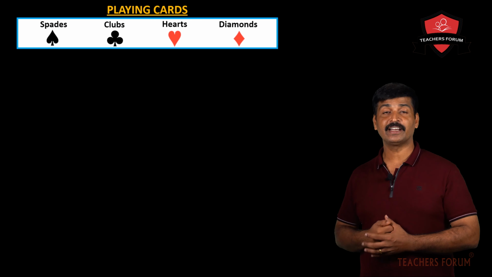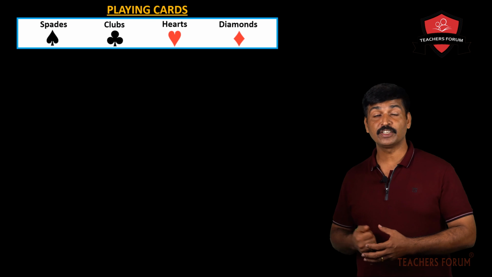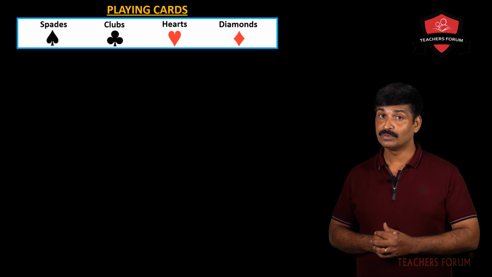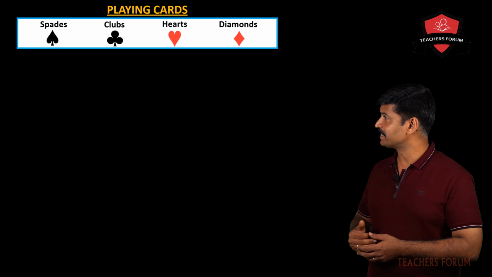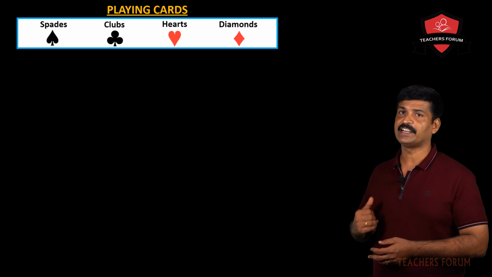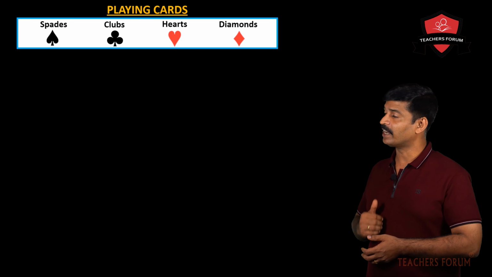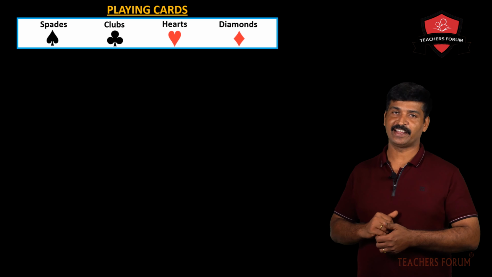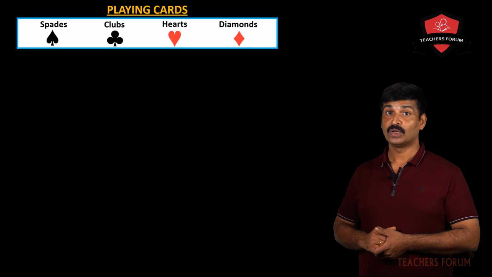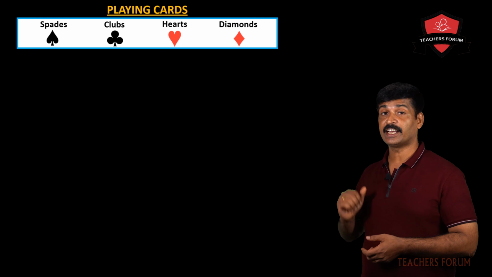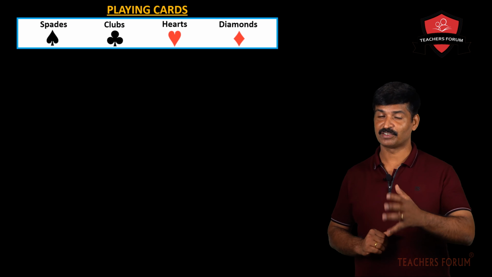What's the color of spade? It is black. What's the color of clubs? That's also black. What about the color of hearts and diamonds? They are red in color.